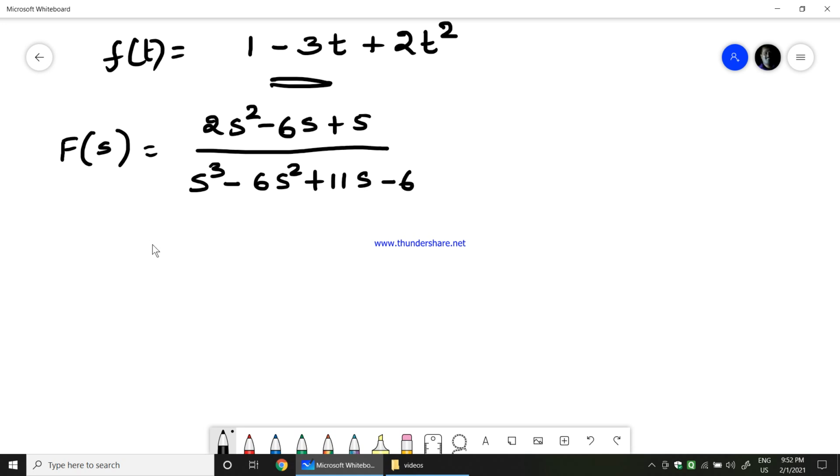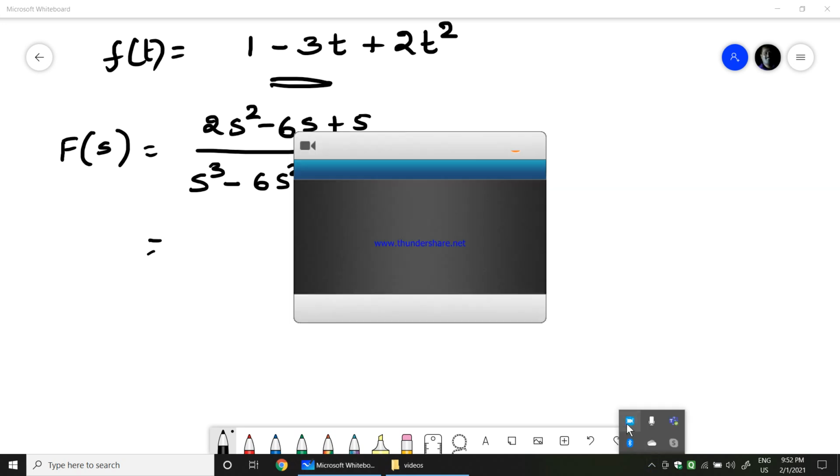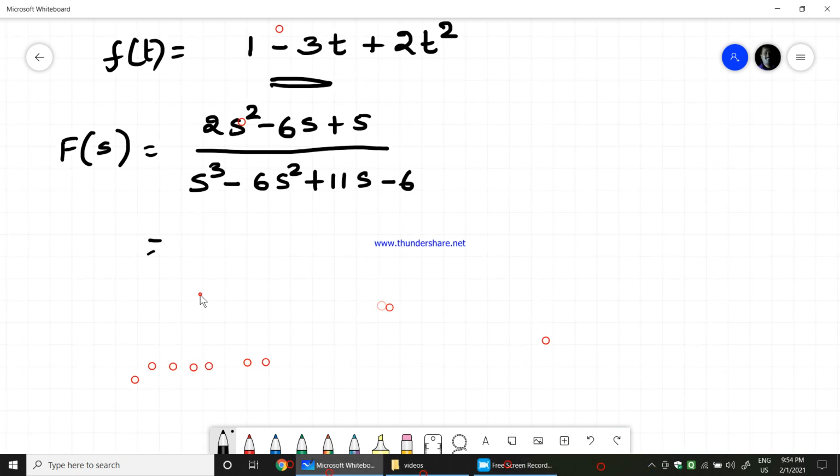So we'll see whether I can find out the factors for this particular s cube minus 6s square plus 11s minus 6. Okay.